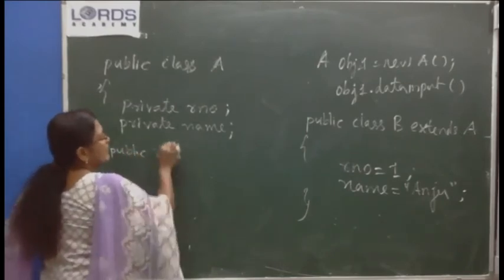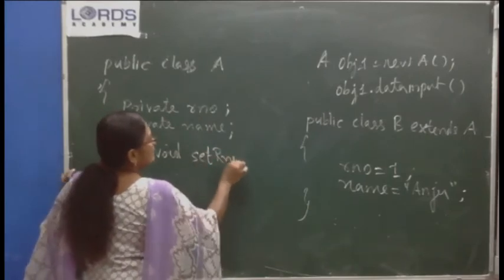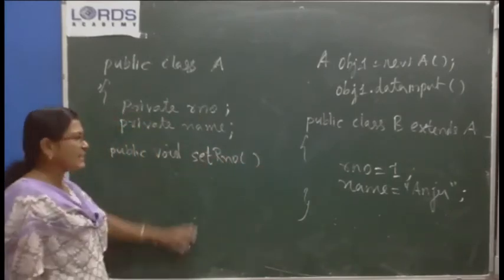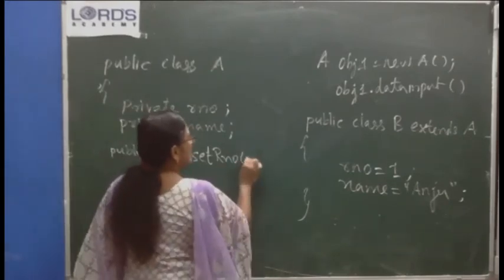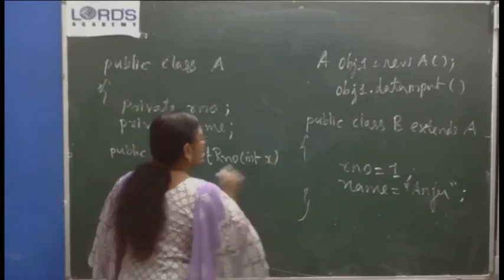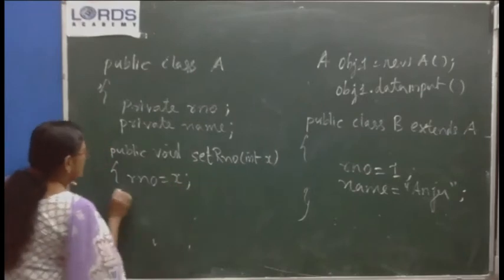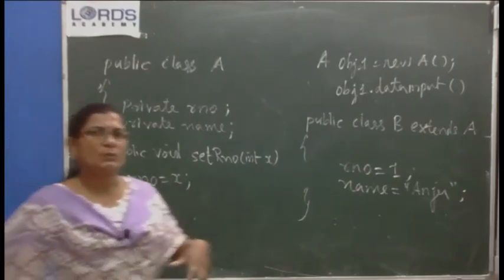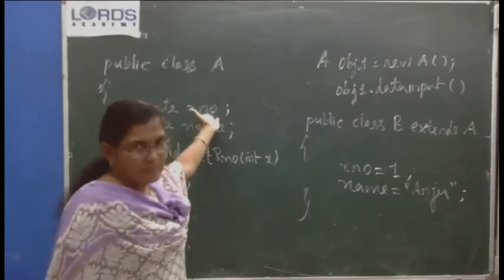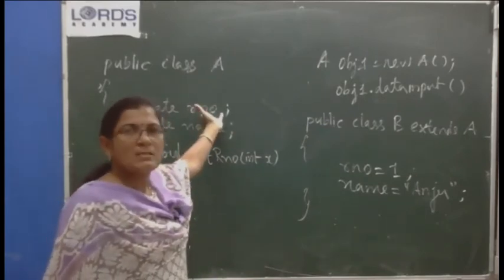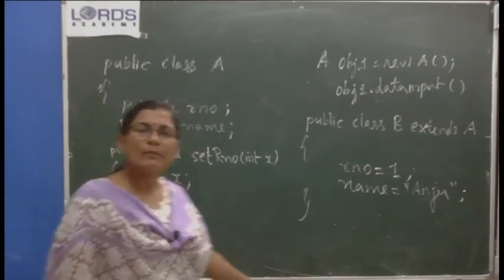public void setRNumber. By looking at this itself, we can understand that this is to set the value for R number, and you can pass an argument, say int x, and R number equal to x. To return the value from the variable R number, object name dot variable name is not possible. So we will write a public method which returns the value of R number.